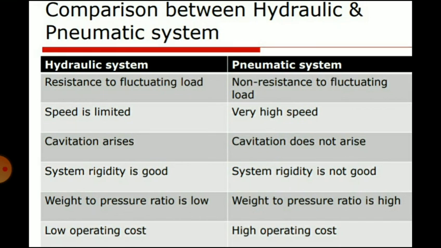Now the comparison between hydraulic and pneumatic system. In case of hydraulic system, resistance to fluctuating load, speed is limited, cavitation arises, system rigidity is good, weight to pressure ratio is low and low operating cost. But in case of pneumatic system, non-resistance to fluctuating loads, very high speed, cavitation does not arise, system rigidity is not good, weight to pressure ratio is high and it has a high operating cost.